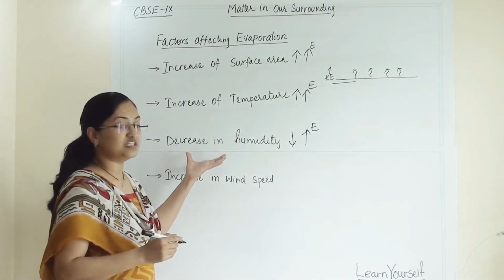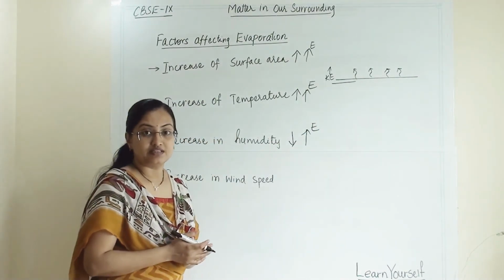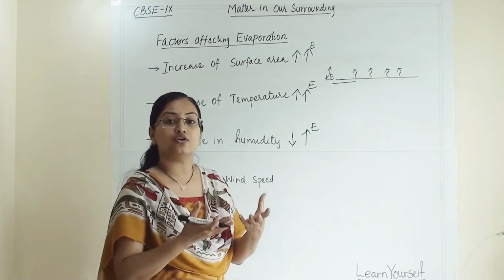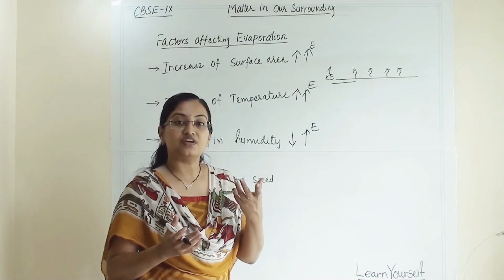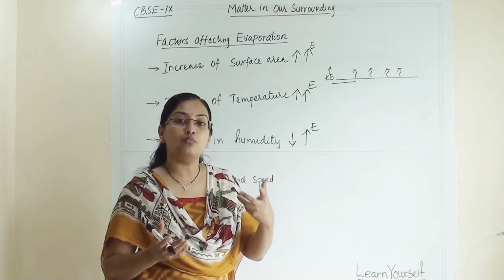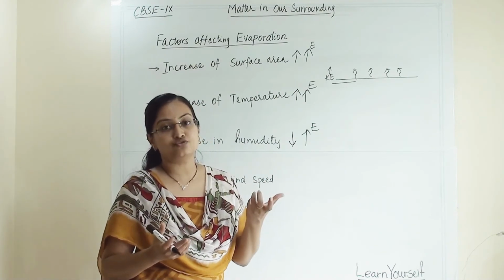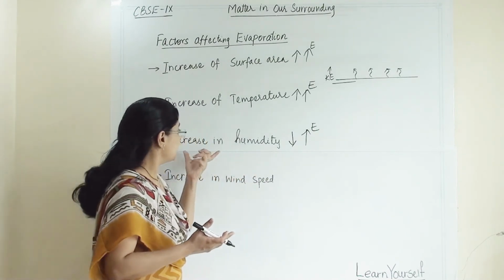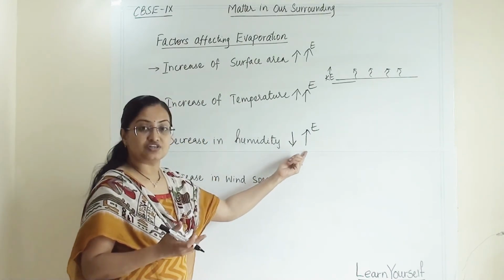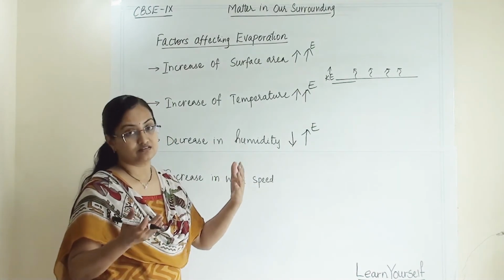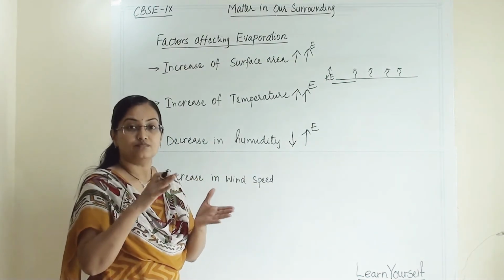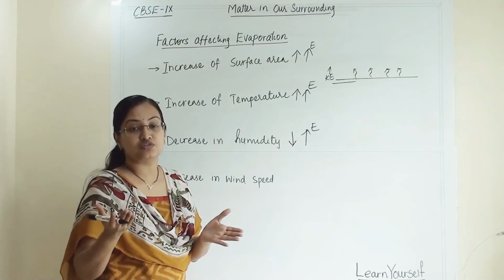If the humidity is more in the atmosphere, then there are already water droplets present in the atmosphere, so the atmospheric air will not hold more water vapor. So with decreasing humidity, the evaporation rate will be higher. If the humidity increases, you can compare this with the monsoon season.